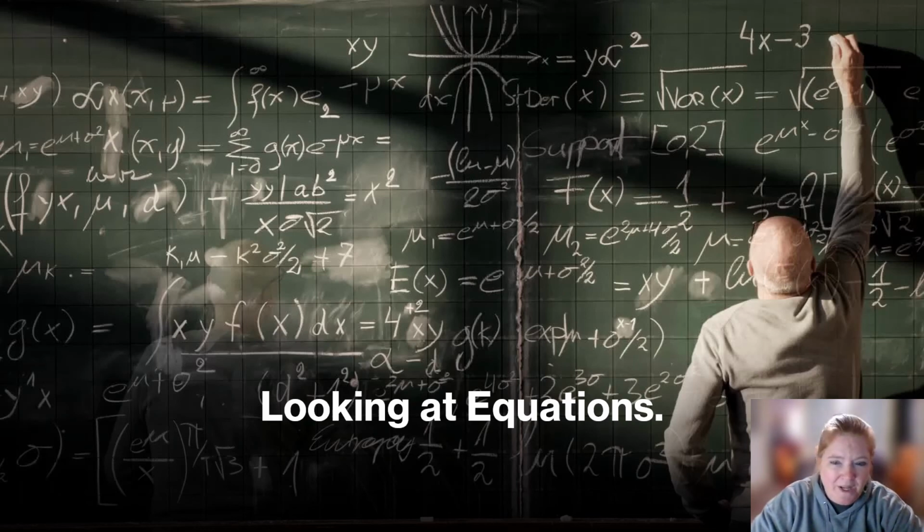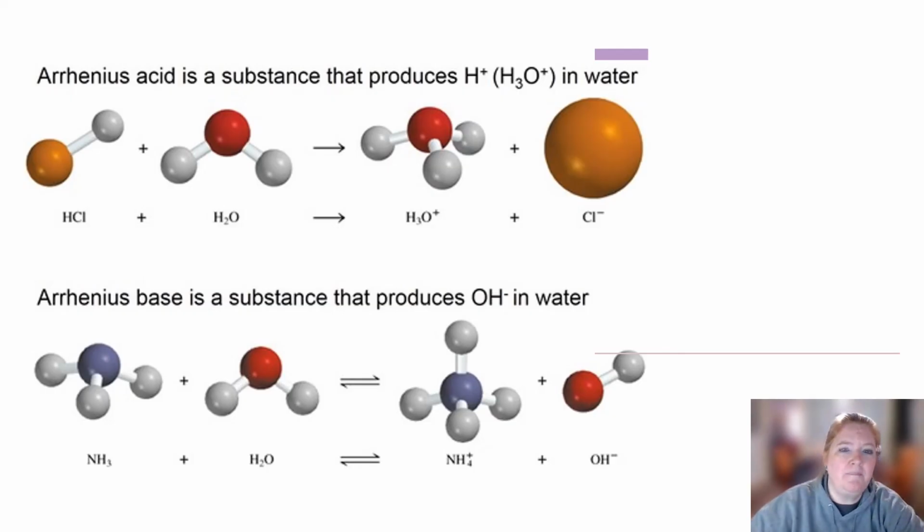So when we look at equations, an Arrhenius acid produces H pluses. It also can be written, remember, as H3O plus because H plus sticks to water. At first you would say, oh, I don't think it's an Arrhenius acid, but look here, you see this H3O plus.